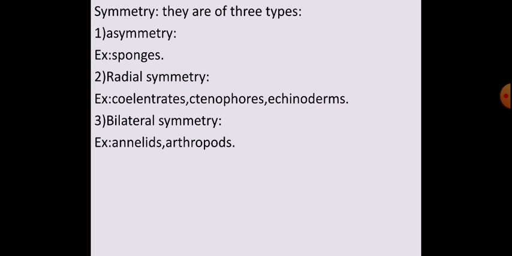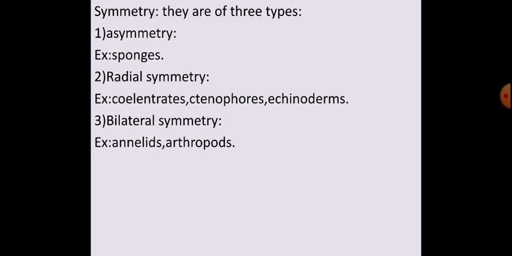I said arrangement of cells, body symmetry, nature of coelom, patterns of digestive, circulatory and reproductive system. Coming to symmetry, there are three types of symmetry. Animals can be categorized on the basis of three types of symmetry. They are asymmetry, radial symmetry and bilateral symmetry. Animals can be categorized based on three types of symmetry. In that, the first one is asymmetry.